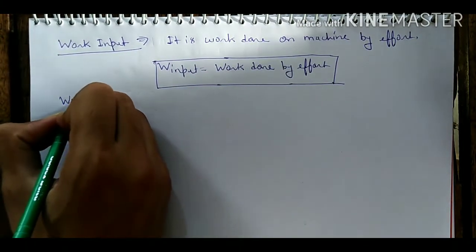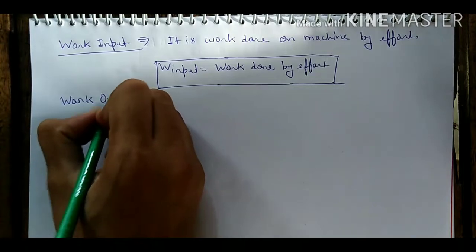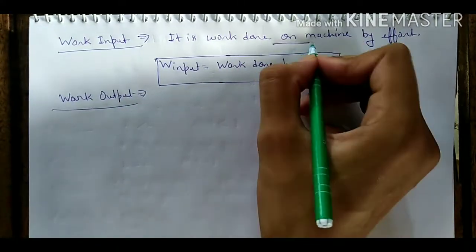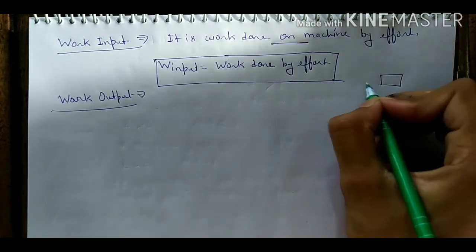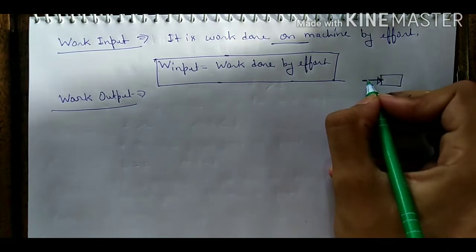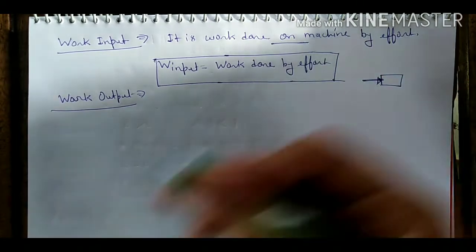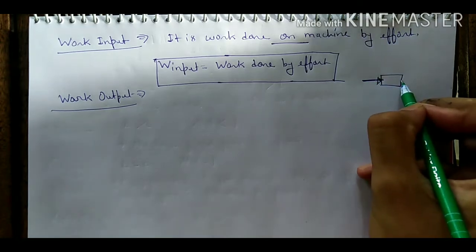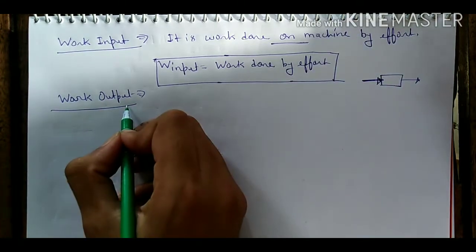And work output is work done by the machine. Suppose it is a machine, when we are applying some work manually, by electricity, by heating, by applying any energy, it means this is the work input. But when the machine is working, it means work output.